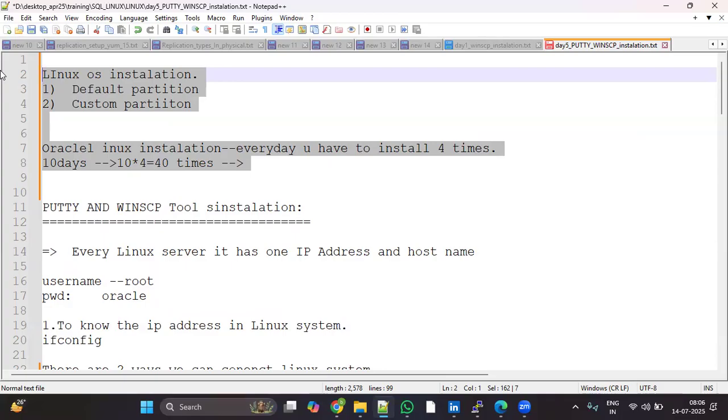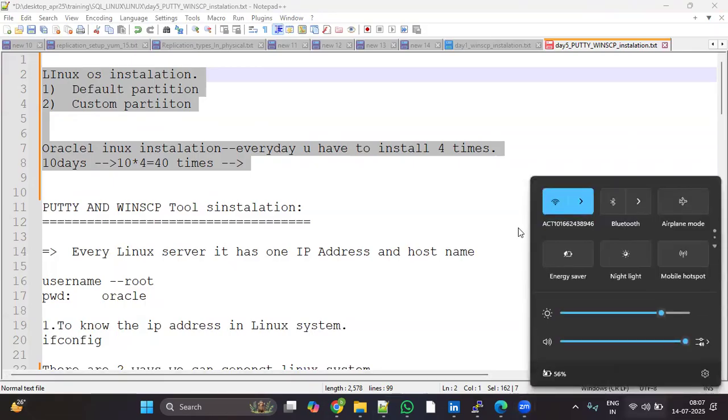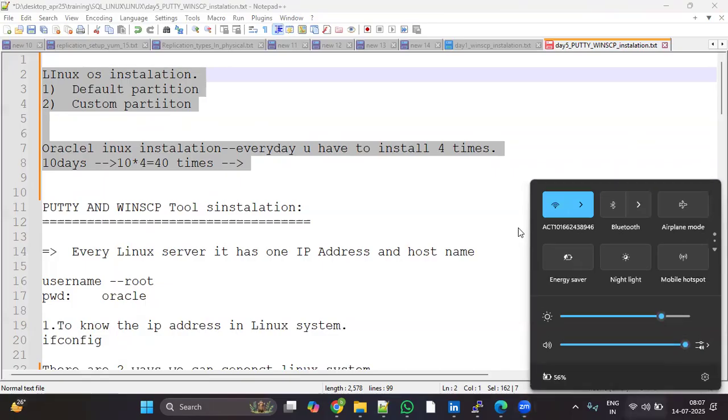How many have started the installation part? How many have not? If you have not started the installation, please start today itself, four times every day.